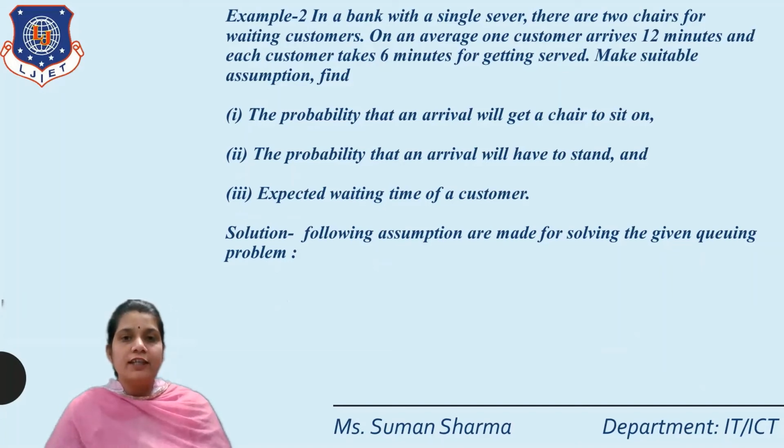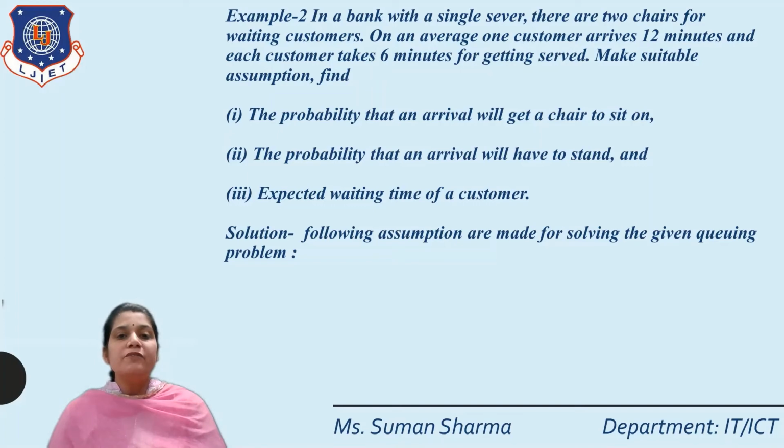Okay, so our next example is in a bank with a single server. Read here carefully. In a bank with a single server, there are 2 chairs for waiting customers. On an average, one customer arrives every 12 minutes and each customer takes 6 minutes for getting served. Make suitable assumptions and find. That means in this question, the arrival rate is one customer per 12 minutes and the service time is 6 minutes per customer.